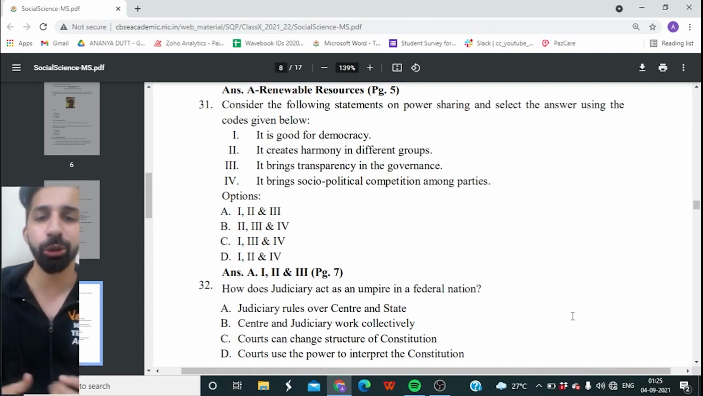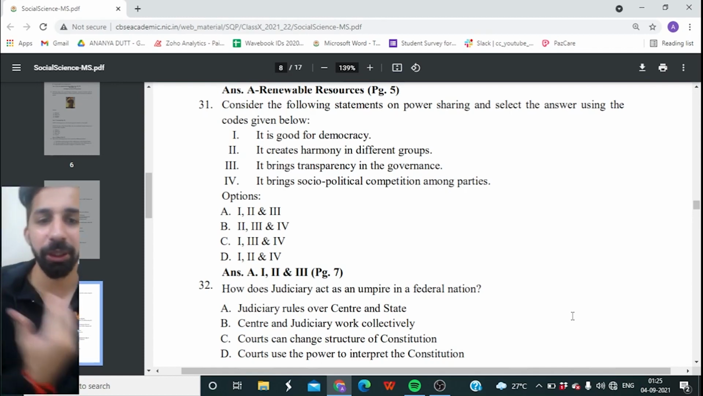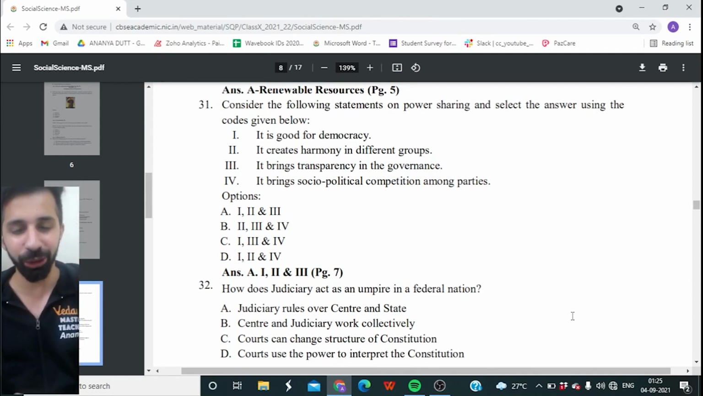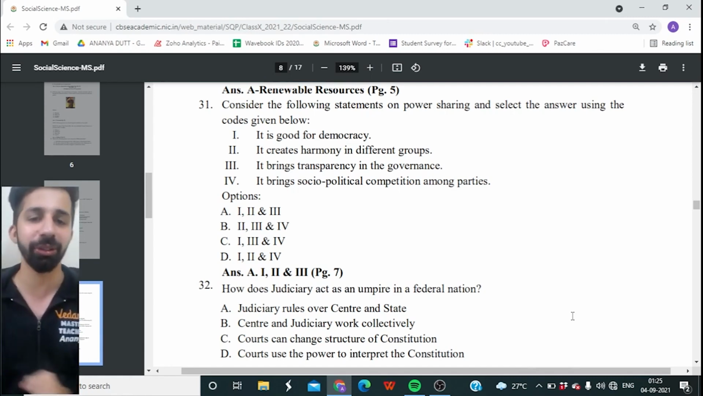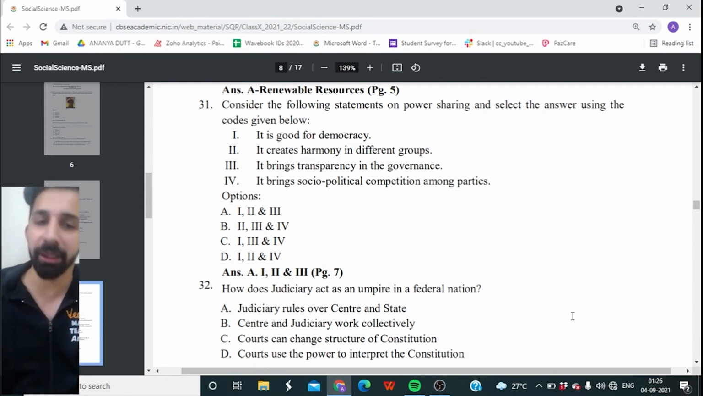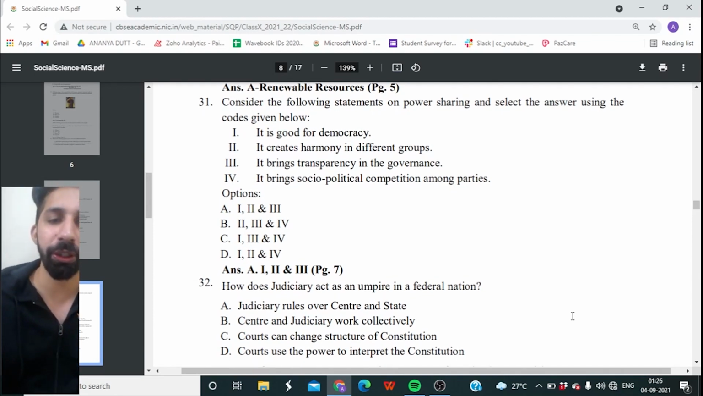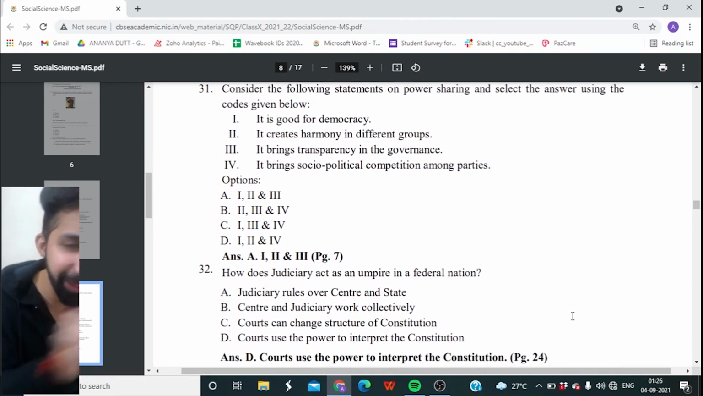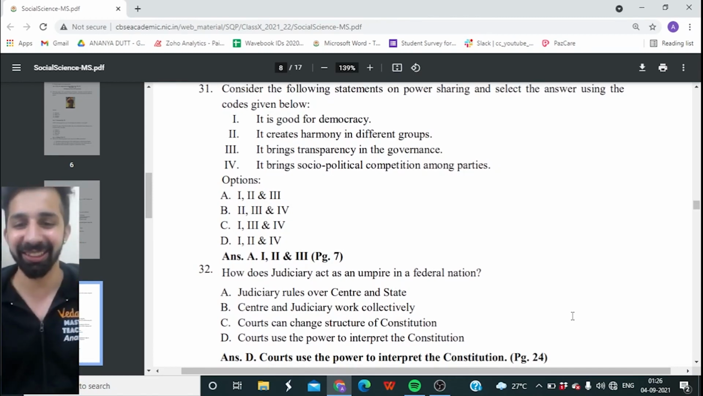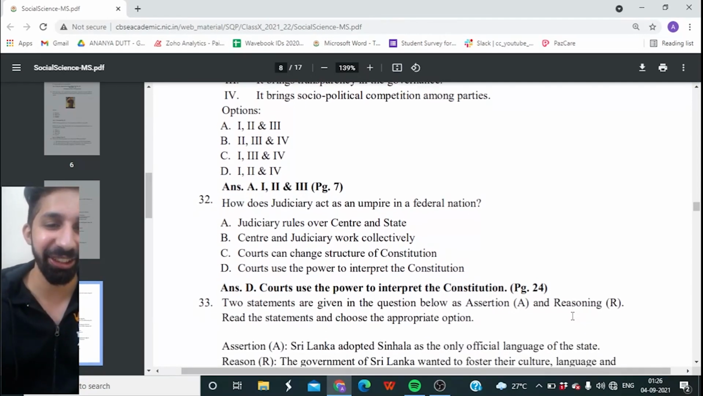Option A, judiciary rules over center and state. Option B, center and judiciary works collectively. Option C, courts can change structure of constitution. Or is it option D, courts use the power to interpret the constitution? How does judiciary act as an umpire in the federal nation? So pause the video, tell me the answer, and the right answer is option D. Courts use the power to interpret the constitution. 33rd question, guys.